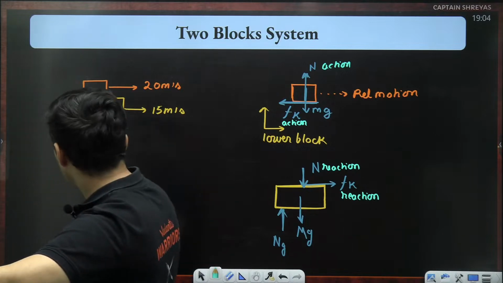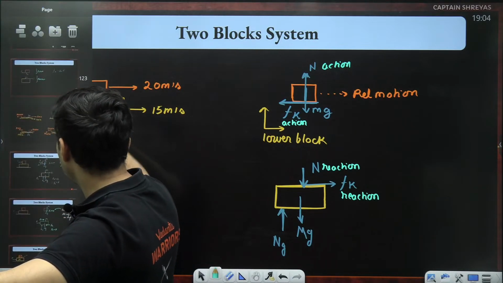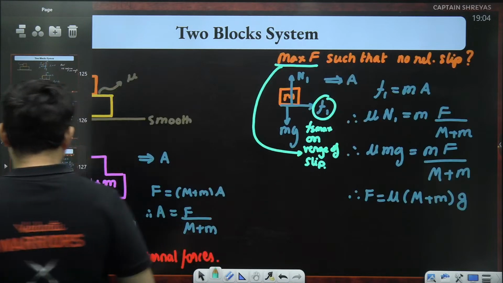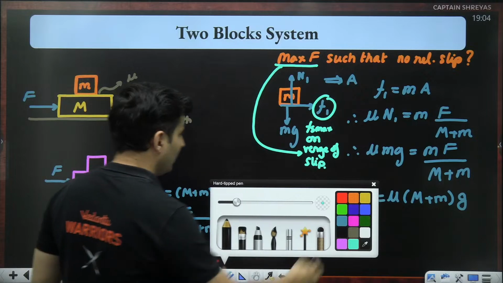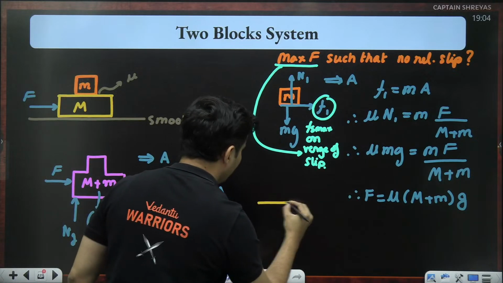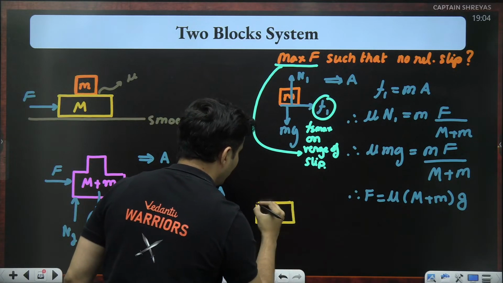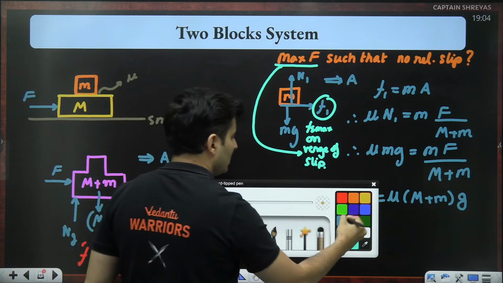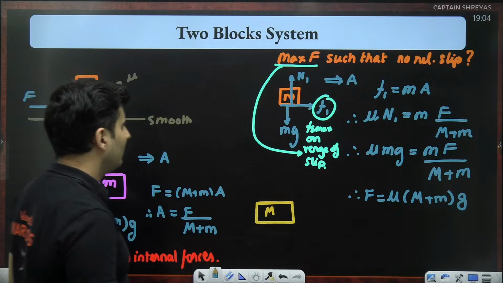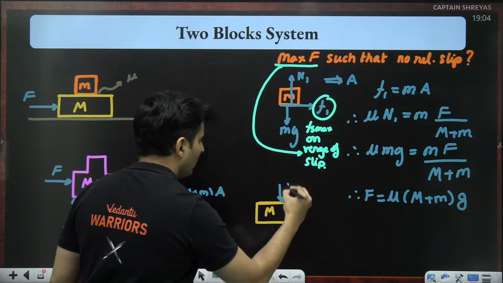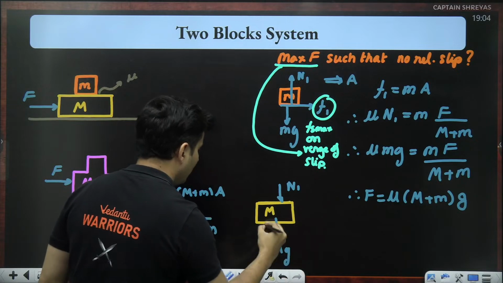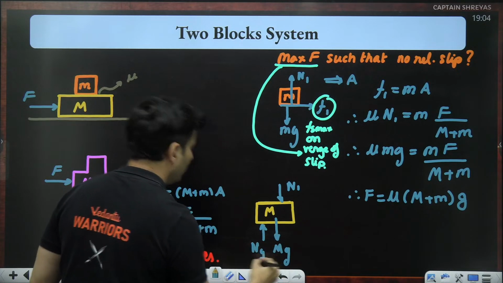For the second block, what is the FBD? In which situation? In this situation, had you drawn the free body diagram of the second block, I know it is not asked, but just for the sake of it, what will be the forces? One will be normal, one will obviously be mg, there will also be normal from the ground.